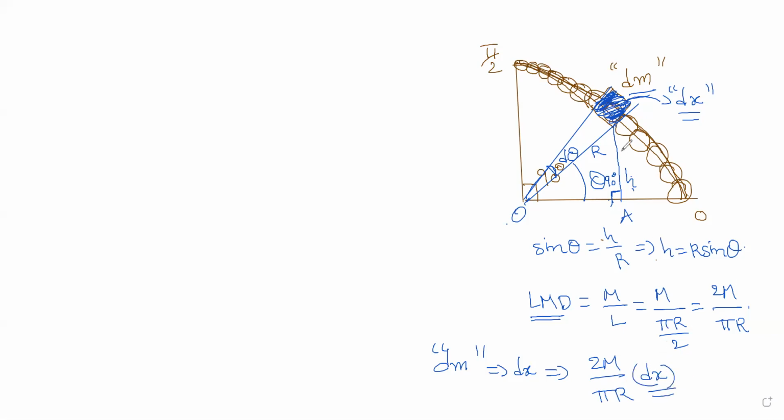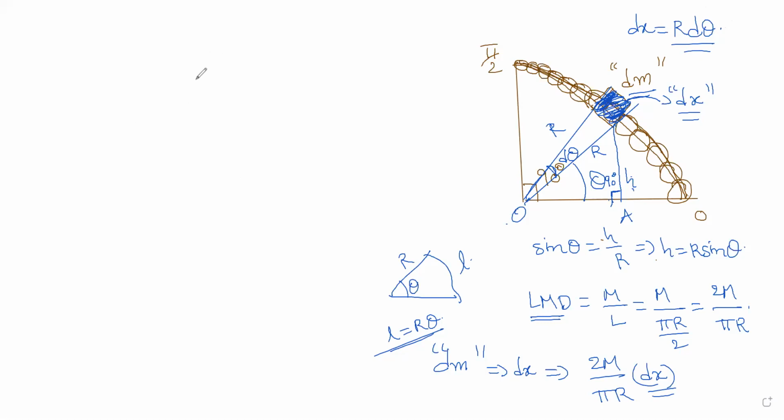Now how to calculate dx? You know, this is a sector. If there is a sector, it subtends an angle theta. This is r. And what is L? L equal to r theta. Same funda. Now this dx subtends an angle d theta, and this is the r. So what is dx now? Dx becomes r d theta. Got it? And now substitute that.